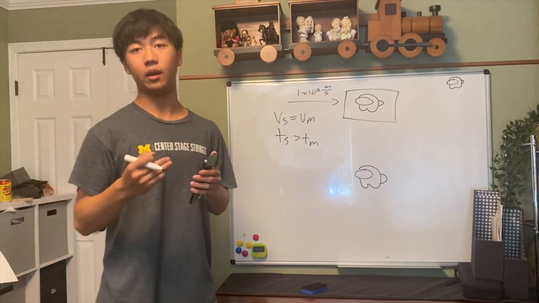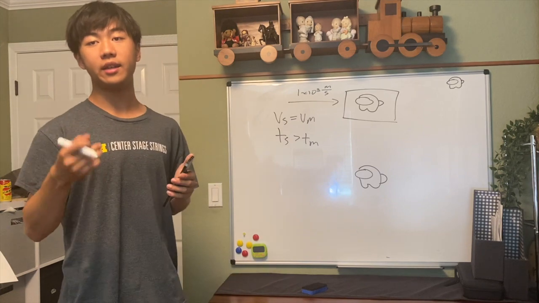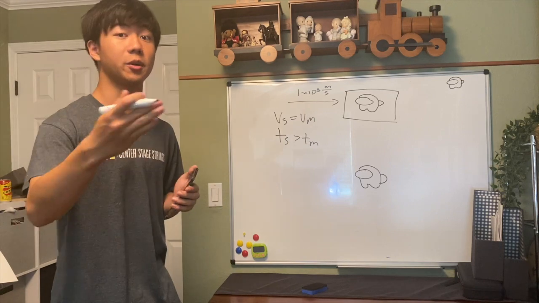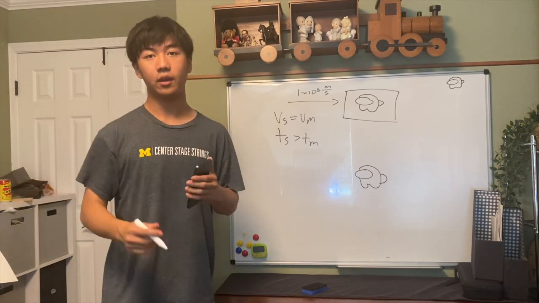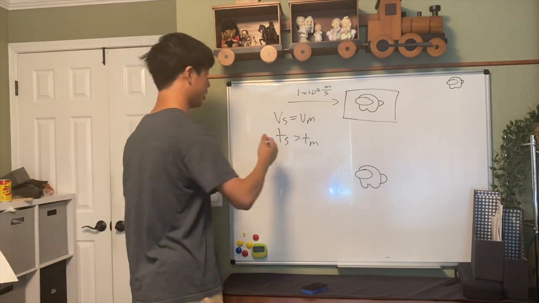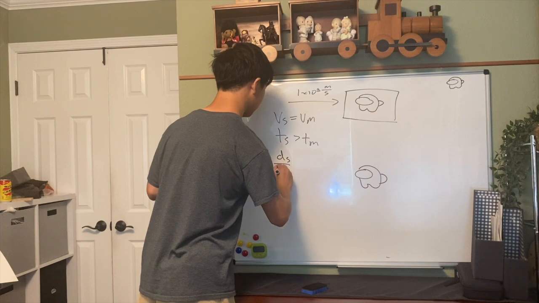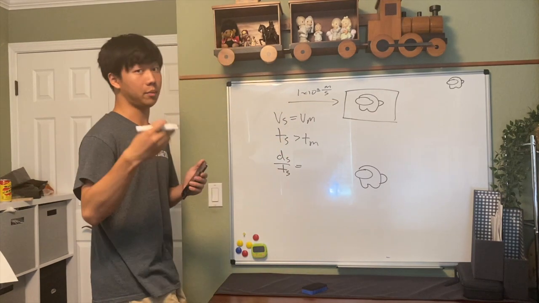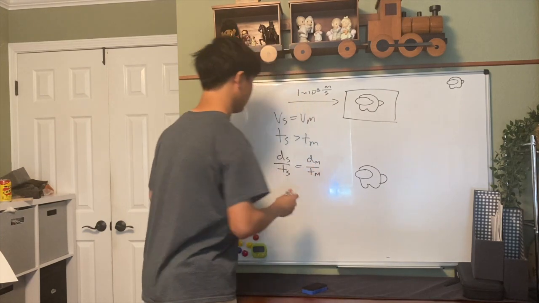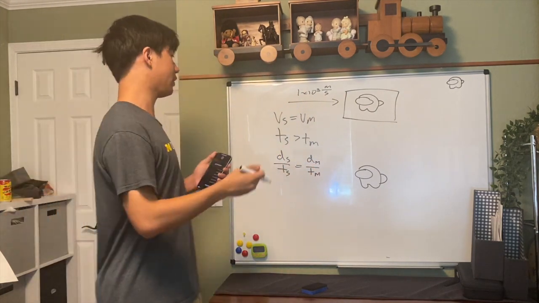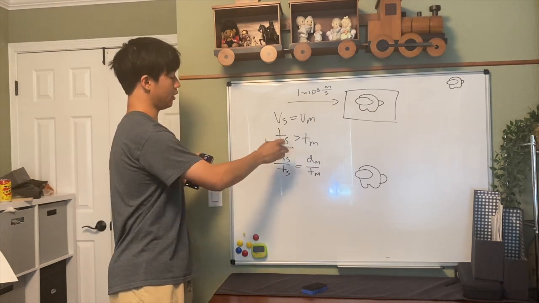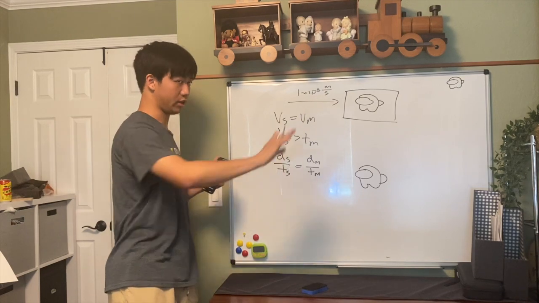Right. We also know that the velocity equals the distance traveled over time. But in this case, it's the distance perceived over the time perceived. Because the velocities are equal, we know that the distance perceived by the stationary observer, or ds, over ts, is equal to the distance perceived by the moving observer, or dm, over tm. Right. And then instinctively, this means that ds is going to be greater than dm just because ts is greater and they're all equal, right?